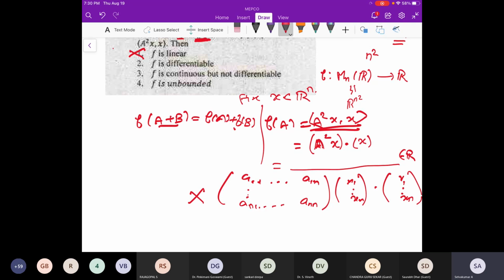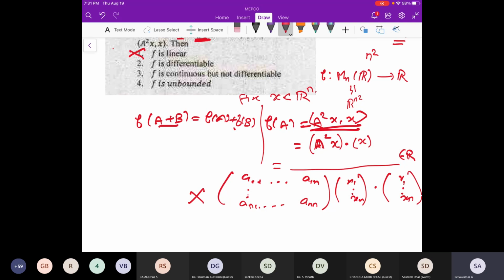Because they are not asking for del F, the derivative of that. Those things they are not asking. They are only asking whether it is differentiable or not, continuous or not. So I can guess this easily without solving. The motivation comes from the last one, where we were supposed to do Ax comma x. I have solved it fully, but I don't want to write it here.